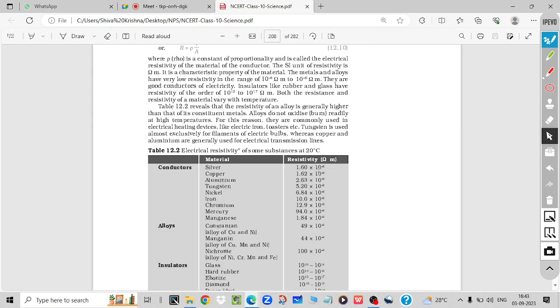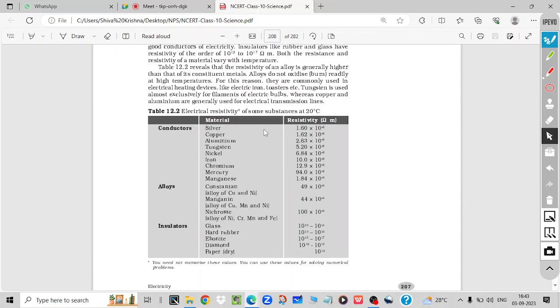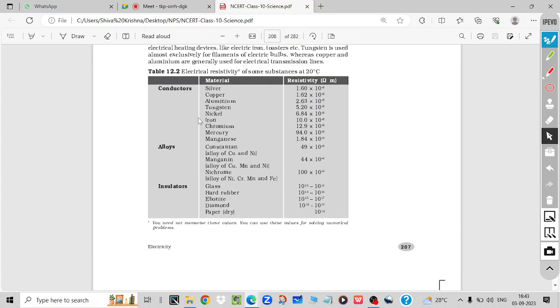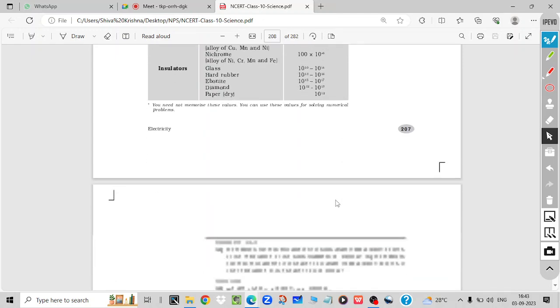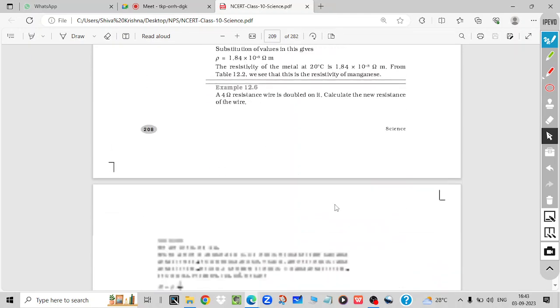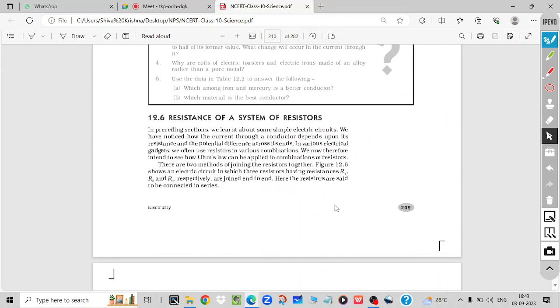Okay, so these are the resistivity constants given for all of these. Silver is the minimum, 1.6 into 10 to the power minus 8, and maximum for dry paper, 10 to the power 12. I think beyond that we also have an ebonite rod, and so many other things. So insulators will have high resistivity constant, and metals will have low.